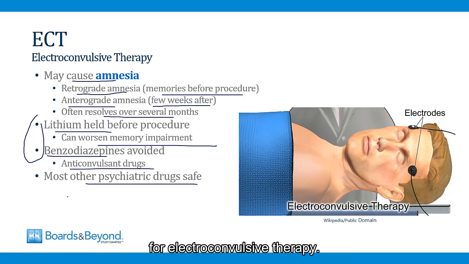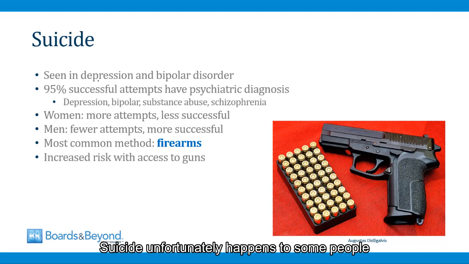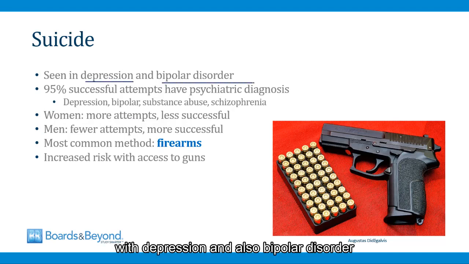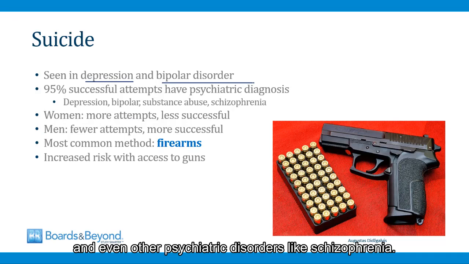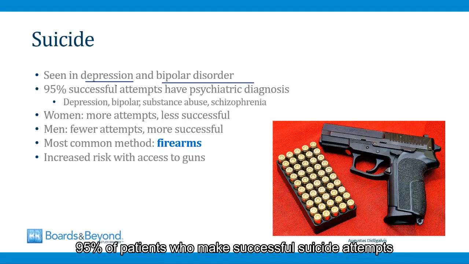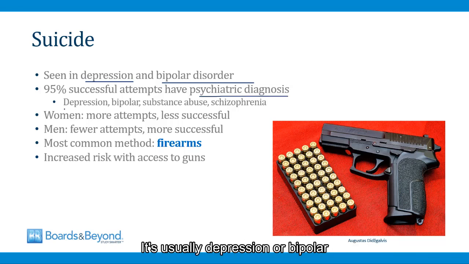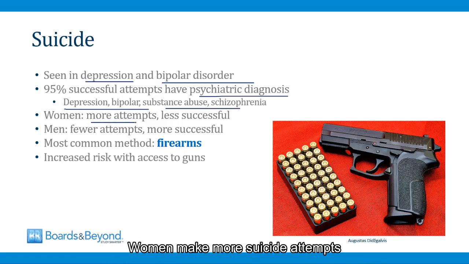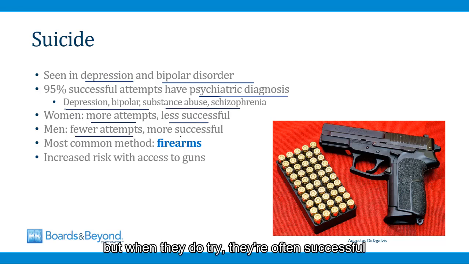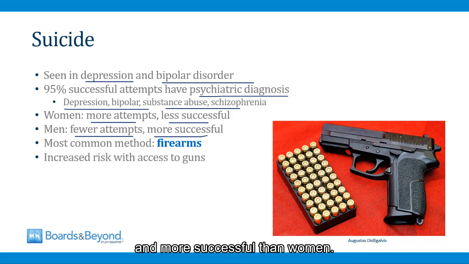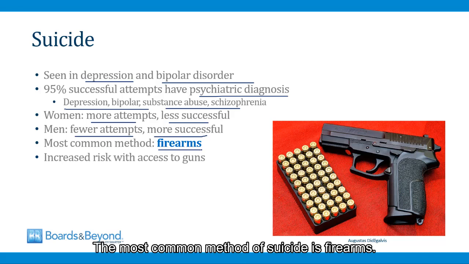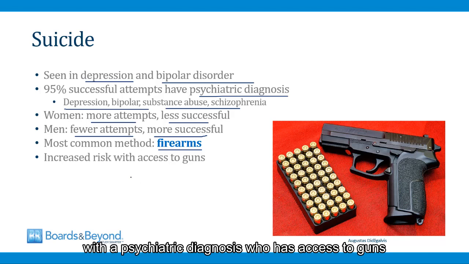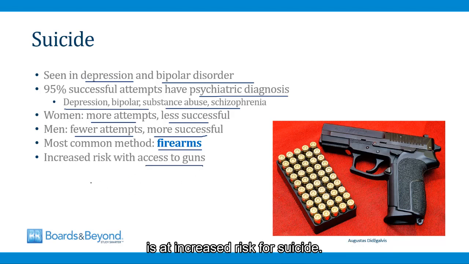Suicide, unfortunately, happens to some people with depression and also bipolar disorder and even other psychiatric disorders like schizophrenia. 95% of patients who make successful suicide attempts have a known psychiatric diagnosis. It's usually depression or bipolar, but may also be substance abuse or schizophrenia. Women make more suicide attempts but are less successful in general. Men make fewer attempts, but when they do try, they are often successful and more successful than women. The most common method of suicide is firearms, and therefore any patient with a psychiatric diagnosis who has access to guns is at increased risk for suicide.